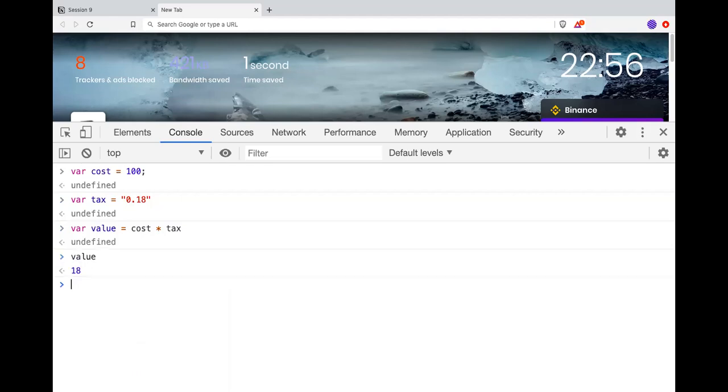So my actual value is basically 18, right? 18% tax on 100 is 18 rupees.